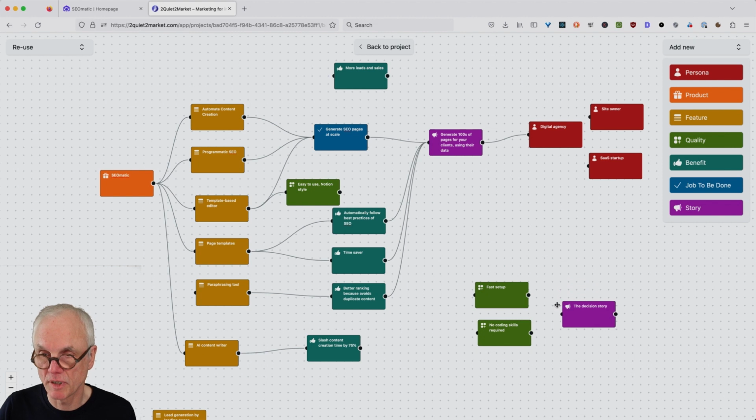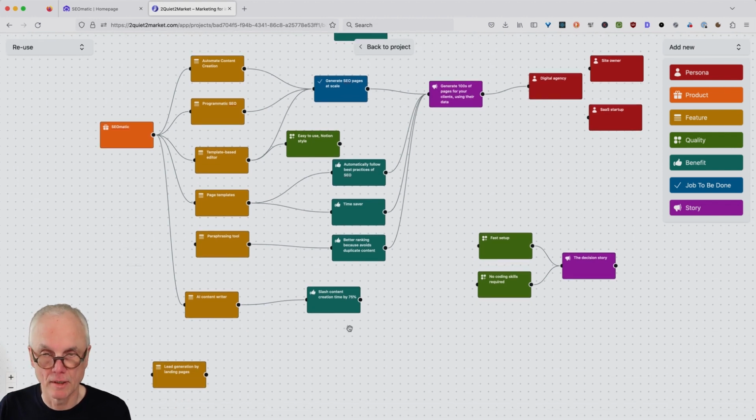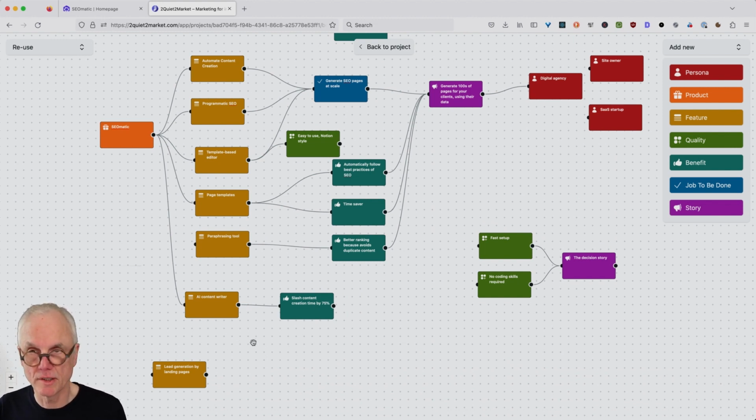So, because this is much earlier in the process, these are arguments to be made because somebody is having objections. So this kind of objection handling here. Slash content creation time by 75%. This would be for advanced users.